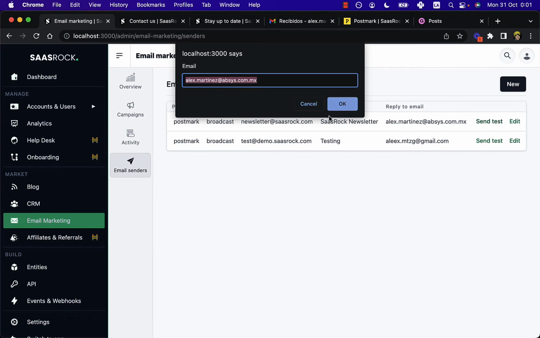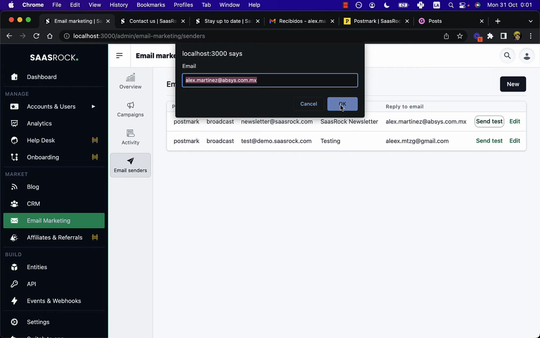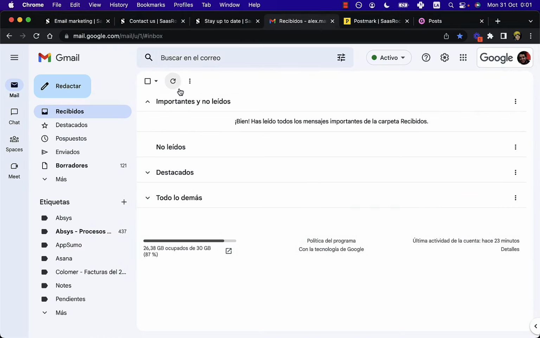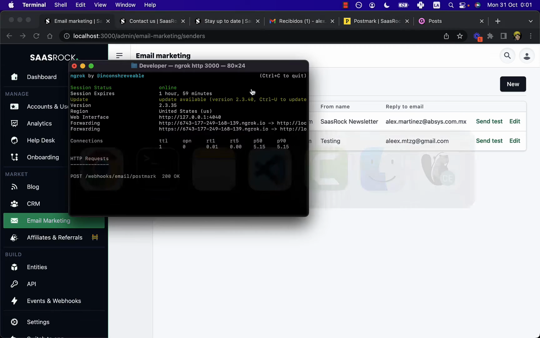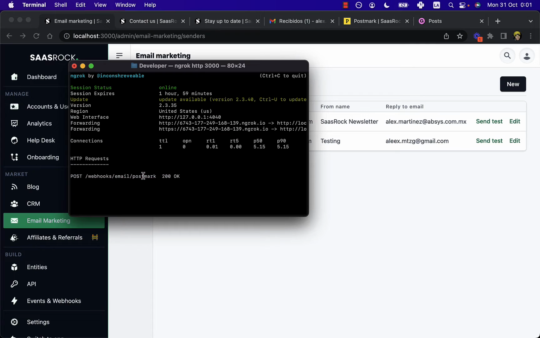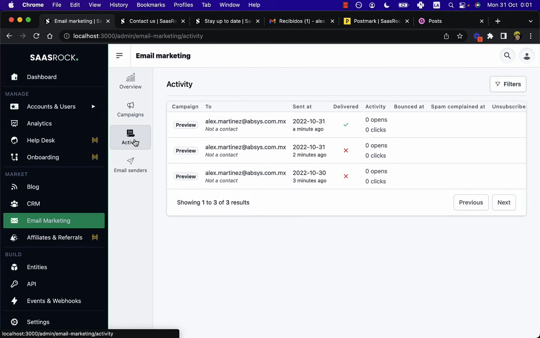But first deleting, well, it doesn't matter. So this should send an action that says that it is being delivered. So let's wait a second here for Postmark. So it's been created, the email. Now it should say that it's delivered.